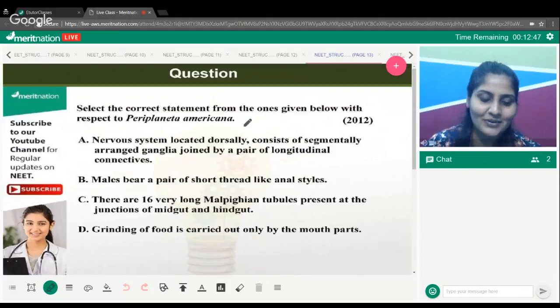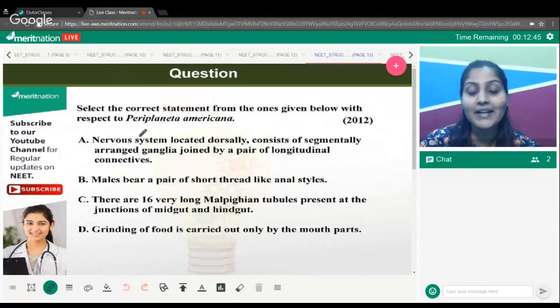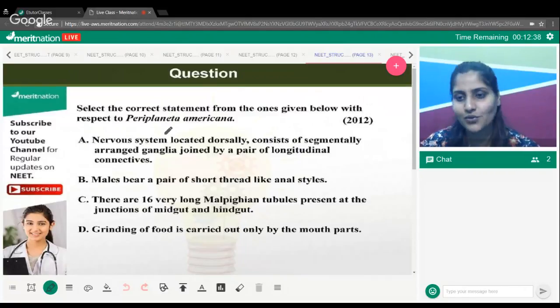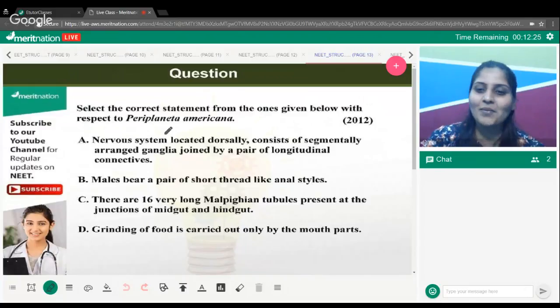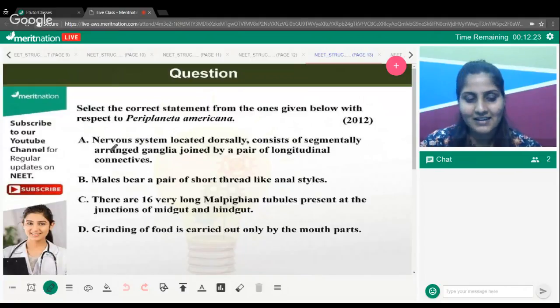Cockroaches, perfectly. If you read all these things, I really want you people to have a thorough study of cockroach. No matter how much you hate it, it's okay, but you have to study about it. It is good to know somebody you hate, isn't it? So you know where to apply the task perfectly. I'm getting the right answers.